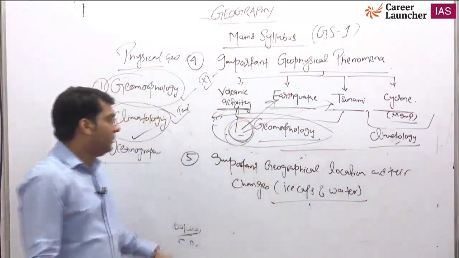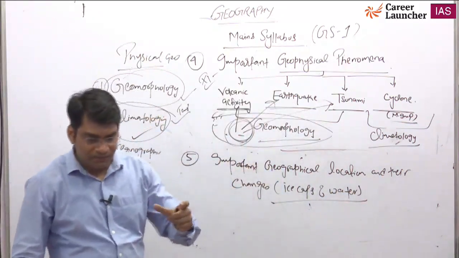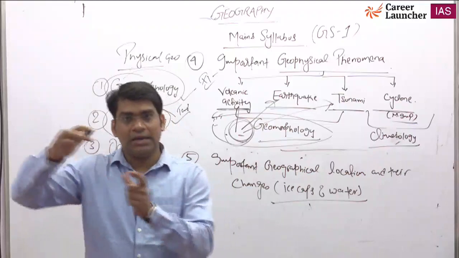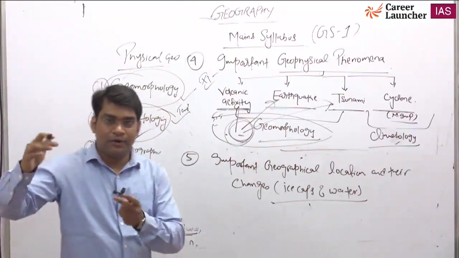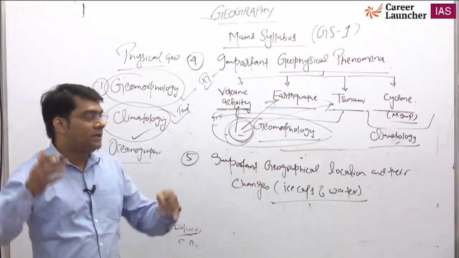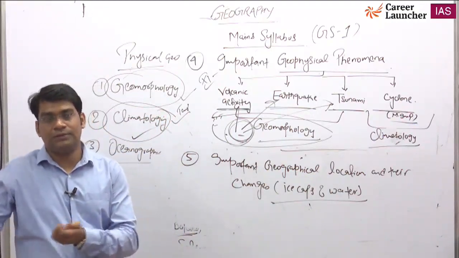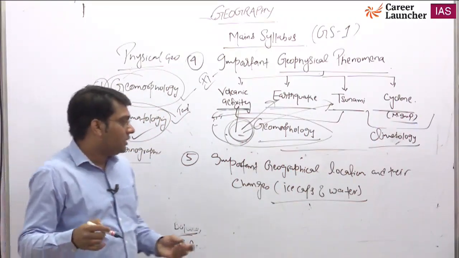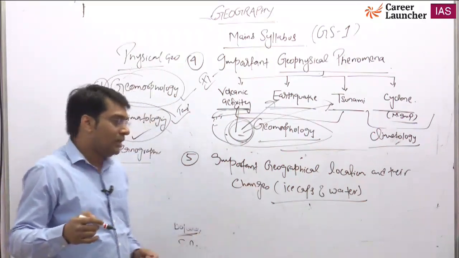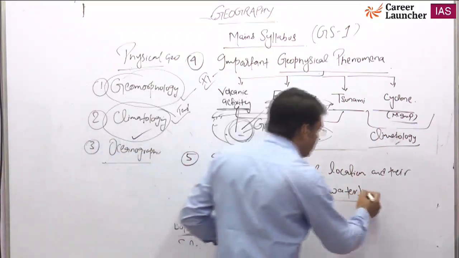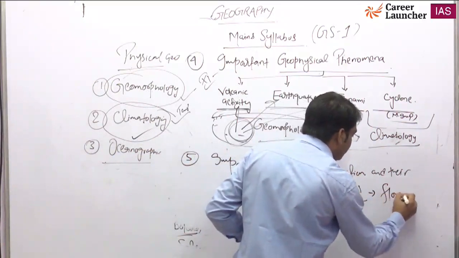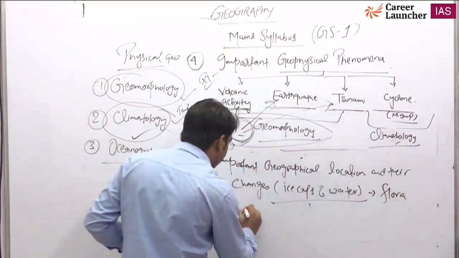Basically, an important geographical location like Himalaya is present in the northern part of our country, and if the glacier of Himalaya is changing, then this will be a question in your mains examination. Ice caps and water. At the same time, you will also see the things given about the flora and fauna